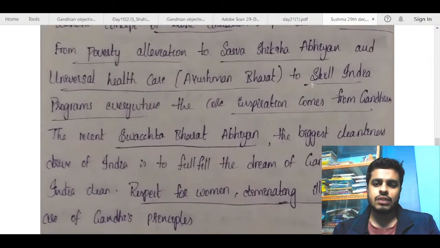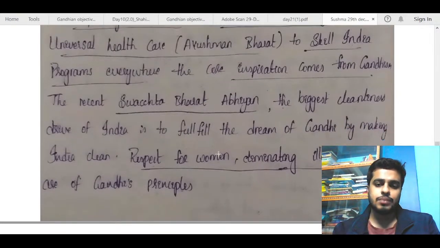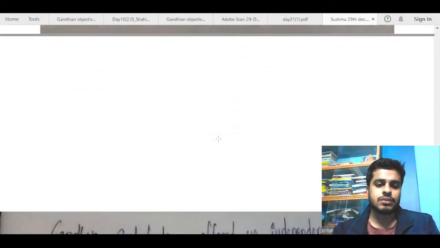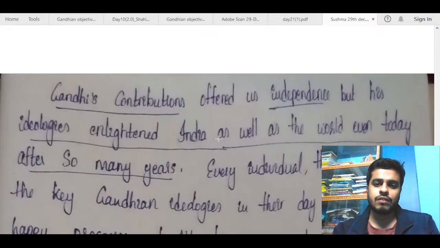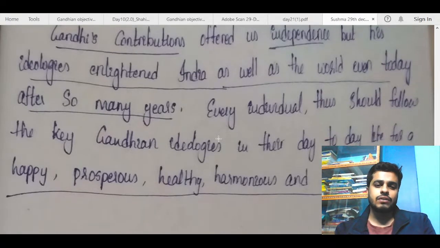Sarva Shiksha Abhiyan is fine. Skill India programs is also good. Recent Swachh Bharat Abhiyan, biggest cleanliness. Respect for women, literacy, ideas are Gandhi's principles. So this is good. Gandhi's contribution offered us independence, but his ideologies enlightened India as well as the world even today after so many years. Every individual should follow the key Gandhian principles.